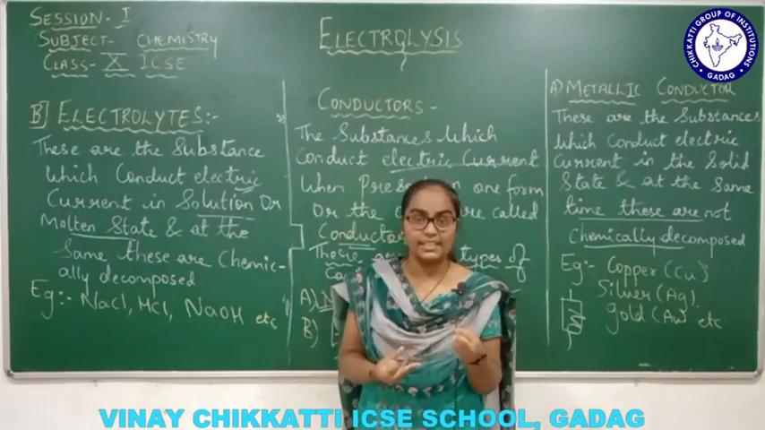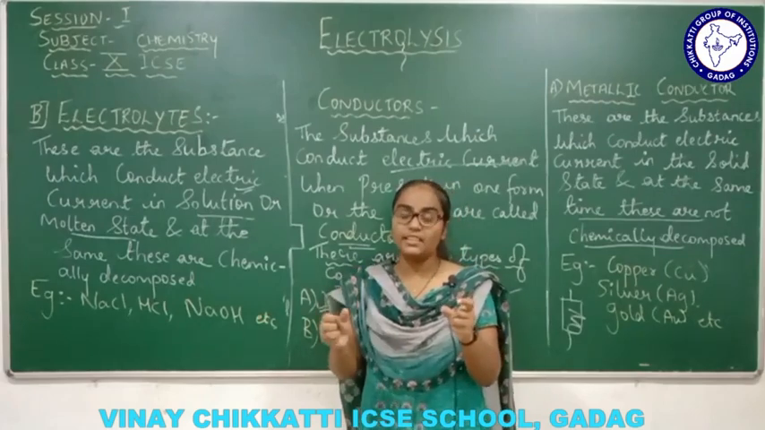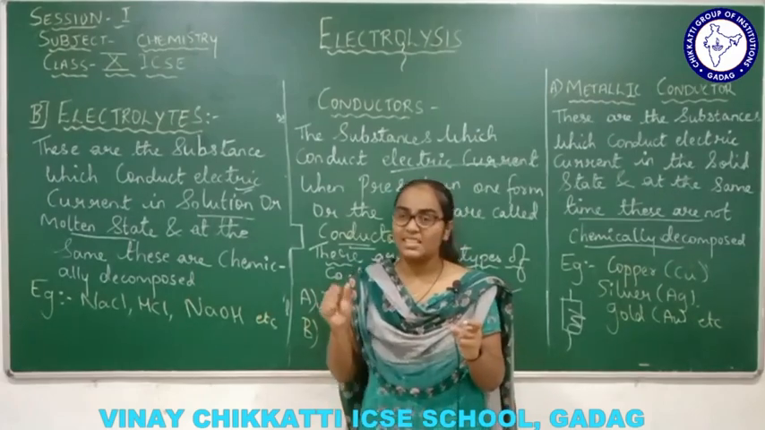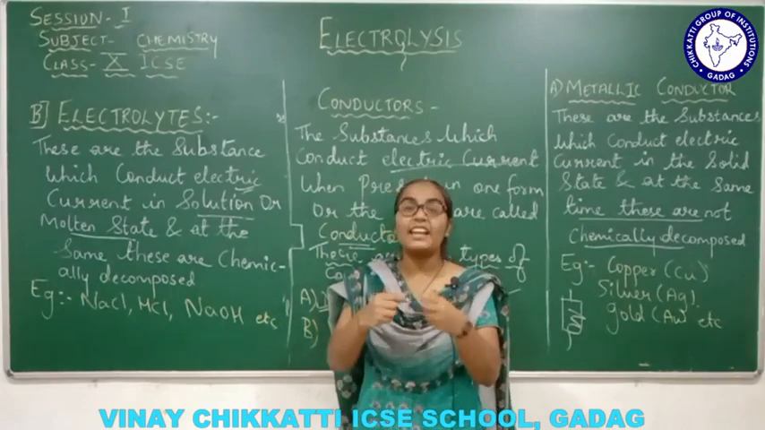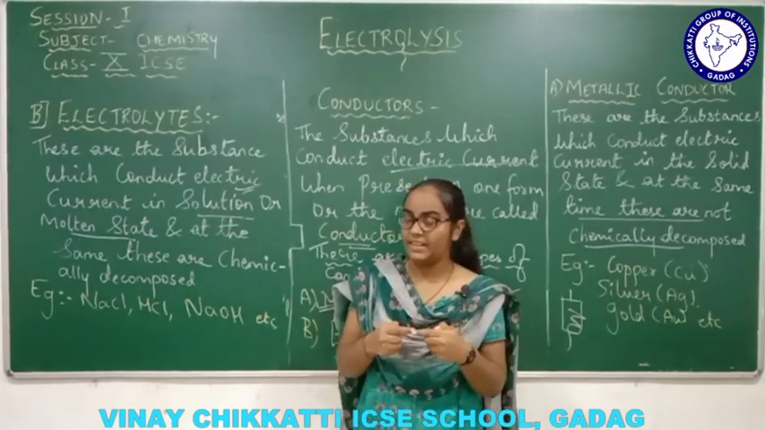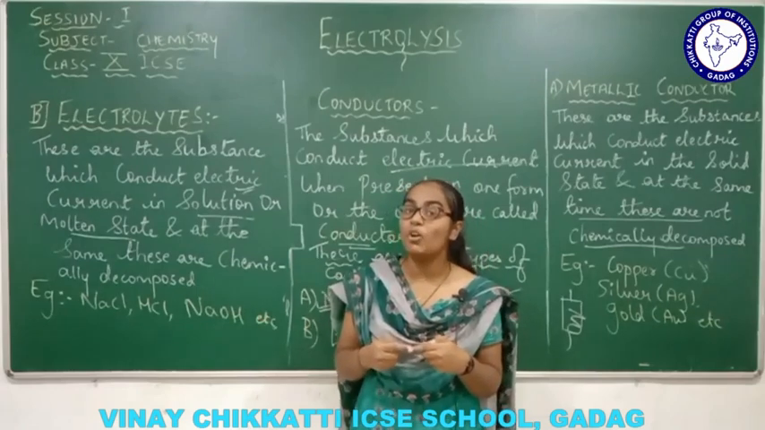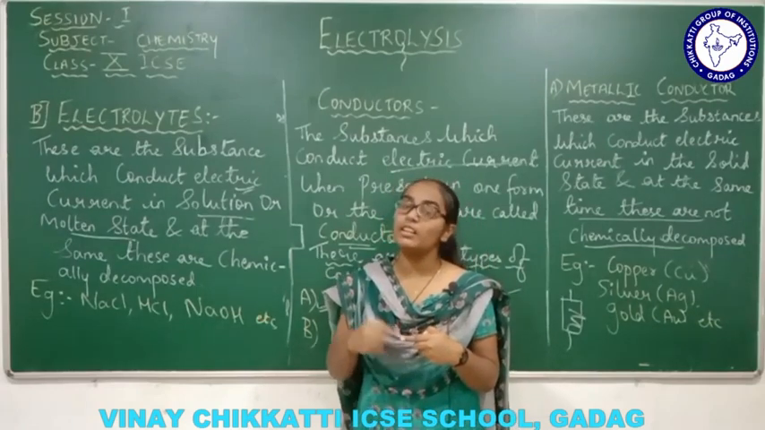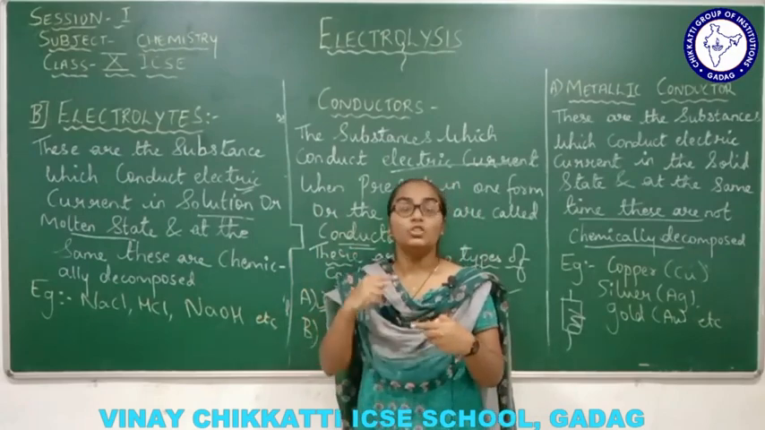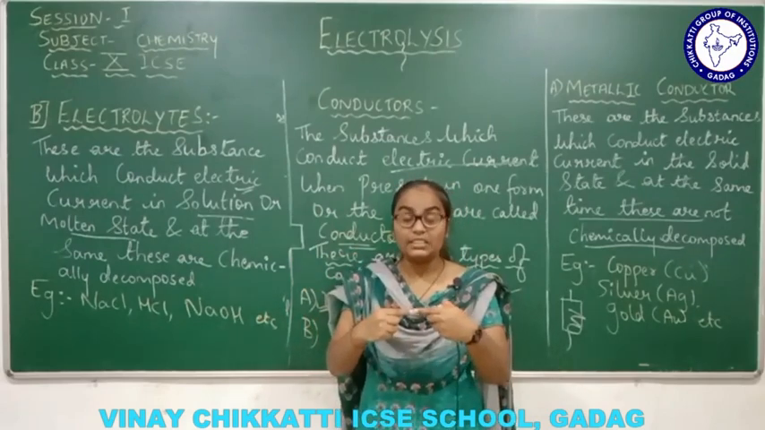For example, NaCl again: Na and Cl. Na means what? Sodium. Cl means chloride. So they have an ionic bond between them, right? There are two types of bond: ionic bond and covalent bond, or there is one more, a different one. So ionic bond is a very strong bond.